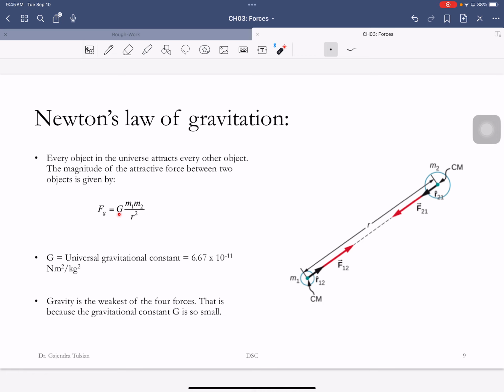What this formula says is there's a gravitational constant. M1 and M2 are the masses of the two objects, and R is the distance between the centers of mass of those two objects. So the force of gravity between these two objects is proportional to the product of the masses and inversely proportional to the distance squared.